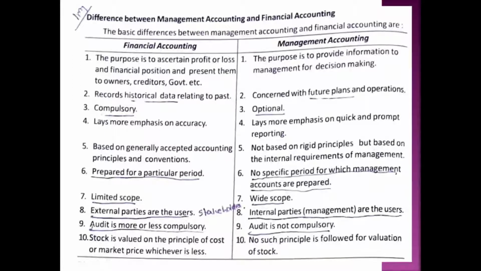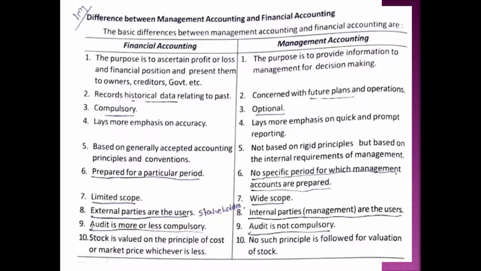Okay. Second one, management accounting is futuristic in nature. So it is concerned with the future plans and policies because management always focuses on the future. What should happen in the future and what should not happen in the future. So we can say that management accounting is futuristic in nature and concerned with future plans and policies.